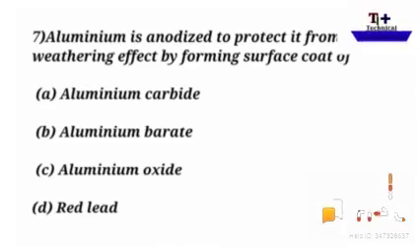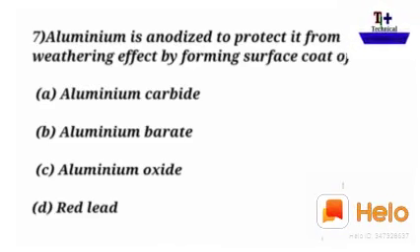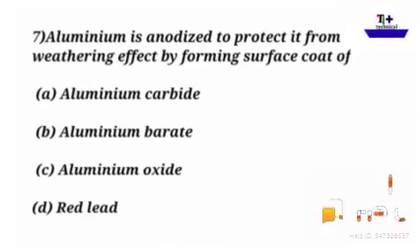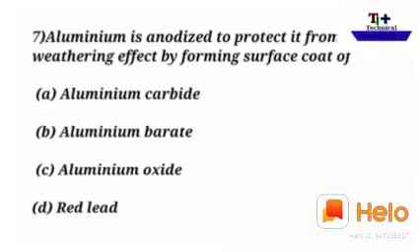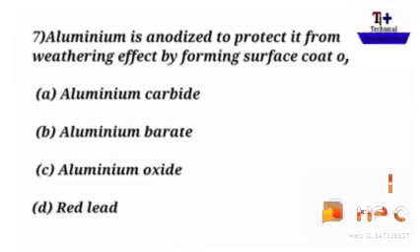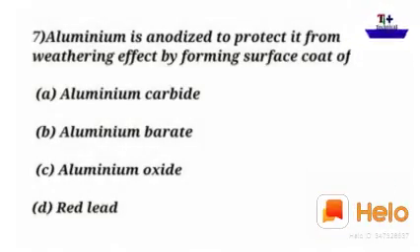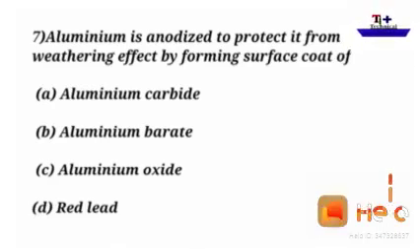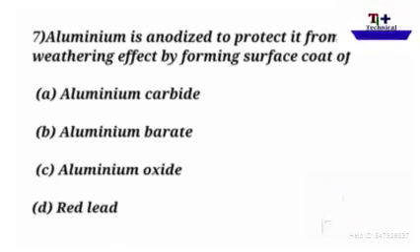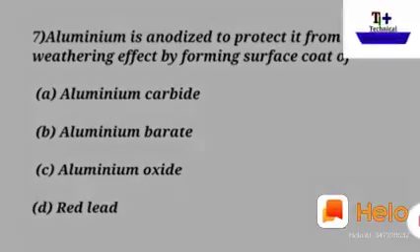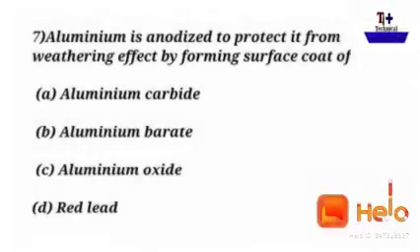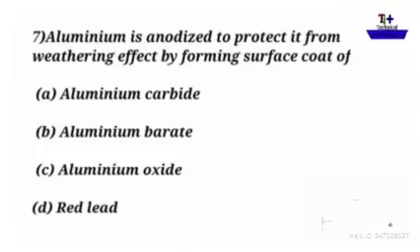Aluminum is anodized to protect it from weathering effect by forming a surface coat of. Okay, so options are A, B, C, D: A is aluminum carbide, B is aluminum borate, C is aluminum oxide, D is red lead.